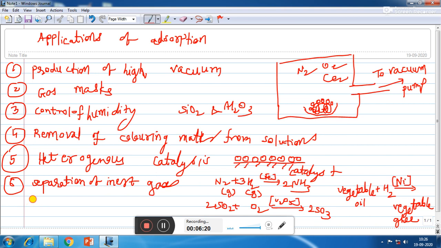So when you are using coconut charcoal, we can separate a mixture of inert gases, that is noble gases. So if you are having helium, neon, argon, krypton, such type of gaseous mixture, then it can be separated by adsorption on coconut charcoal at different temperatures.